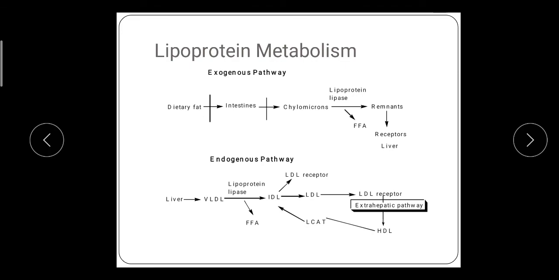Okay, in the next part we will see the classification, what is meant by hyperlipidemia, its classification, and the drugs which act as anti-hyperlipidemics.